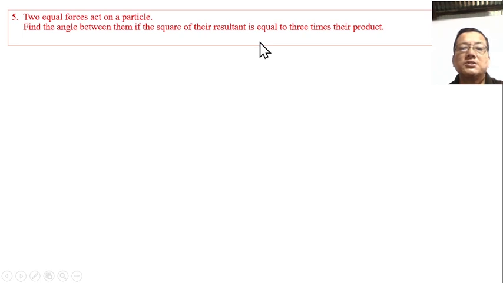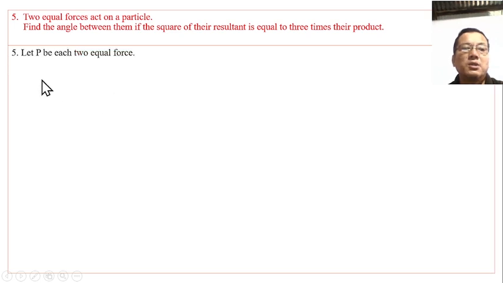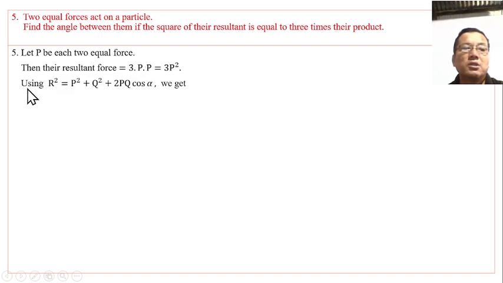Let P be each of the equal forces. Then the square of their resultant is 3 into P into P, that is 3 times their product. Using R squared equal to P squared plus Q squared plus 2PQ cos alpha, with Q equal to P, we get 3P squared equals 2P squared plus 2P squared cos alpha, from which cos alpha is half, that is cos 60. So alpha is 60 degrees, and the angle between the forces is 60 degrees.